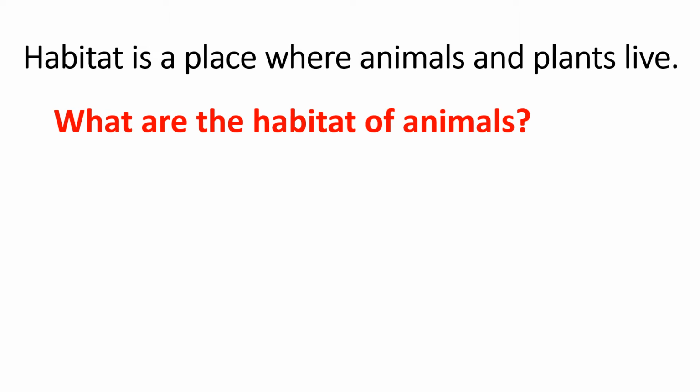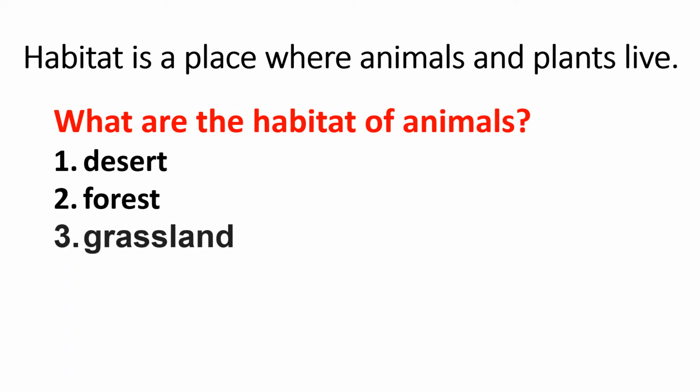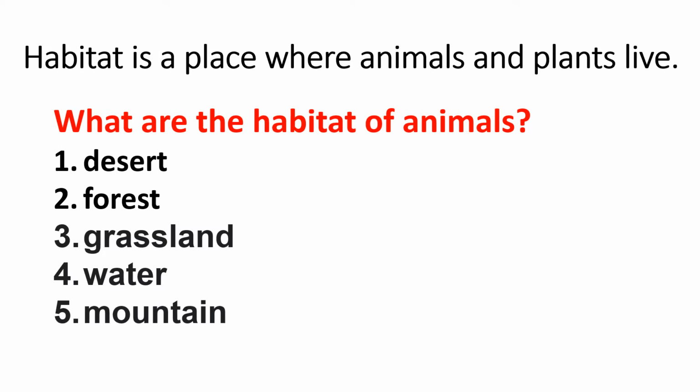So what are the habitats of animals, or where do animals live? So these are just some of the places where animals can live. First is we have desert, forest, grassland, water, and mountain, and many more.